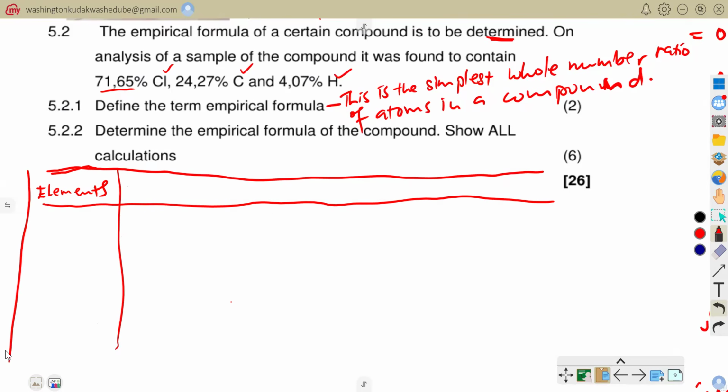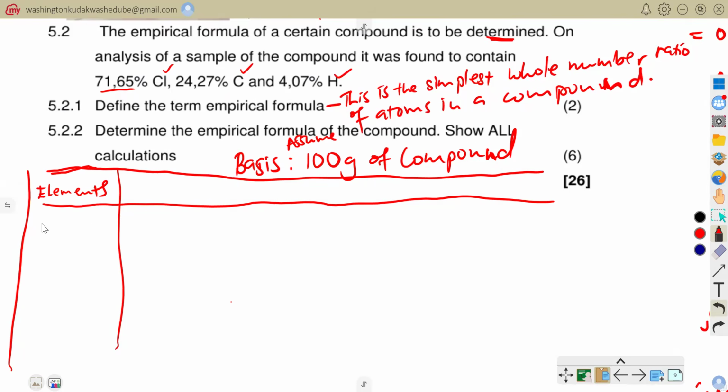I would also take a basis, which is to say I would assume a certain mass of that compound. Since this is given in percentage, I would assume just 100 grams of my compound, to say that this is my total mass of the compound that I have.